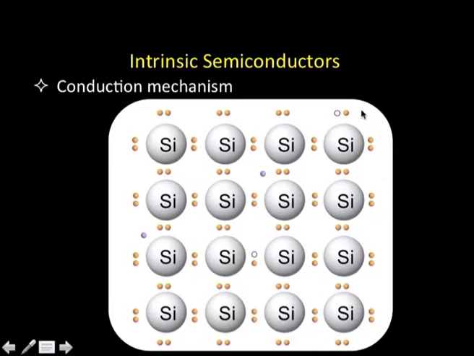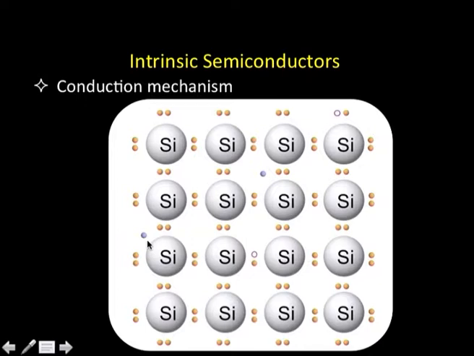Let us move further and talk about the mechanism of conduction in the case of intrinsic semiconductors. That is very important, so please pay attention to what I am saying. This is a representation of silicon as a semiconductor. Each silicon atom is bonded to 4 neighbors, and these pairs of electrons are indicative of the bond formation. Further, what we can observe here is an extra electron here, and so is this one. These are the electrons which have moved from their original valence band and come down to the conduction band.